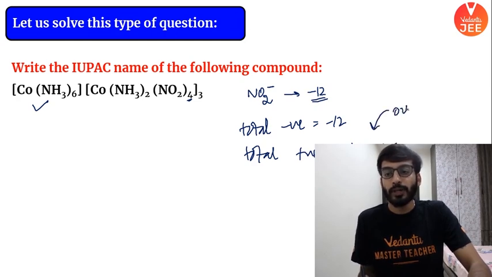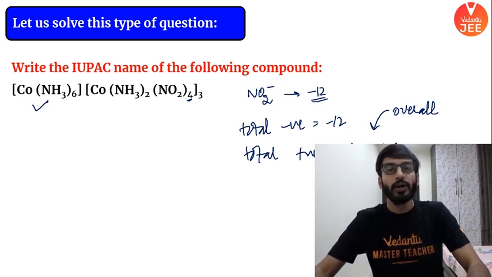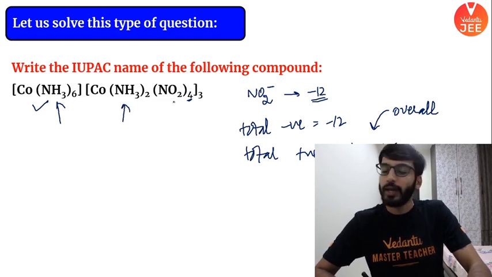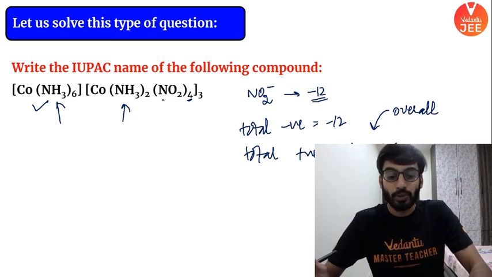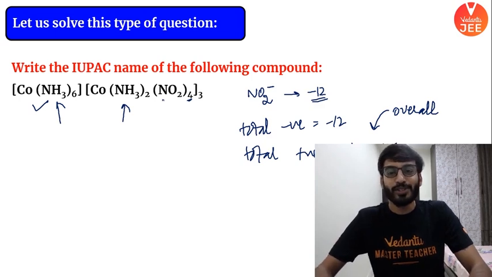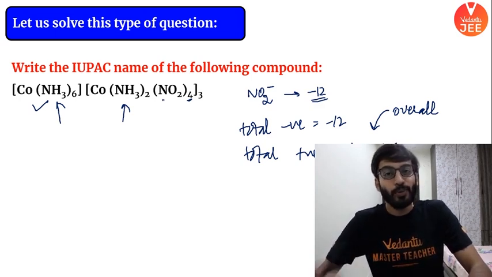This point is very important. You are saying there is total negative charge, minus 12, because ammonia is neutral. So the only charge is there because of NO2 minus. And if the total negative charge is minus 12, boys and girls, it is quite evident the positive charge should also be plus 12. Now, this positive charge must come from cobalt. It is quite clear because it is a metal and it must give you a positive oxidation number.